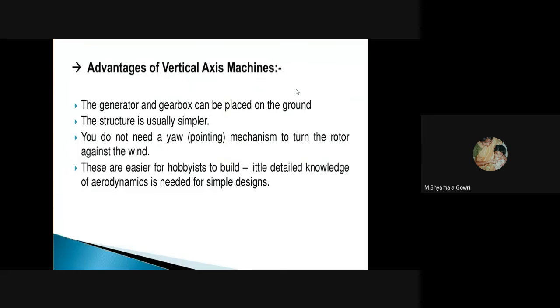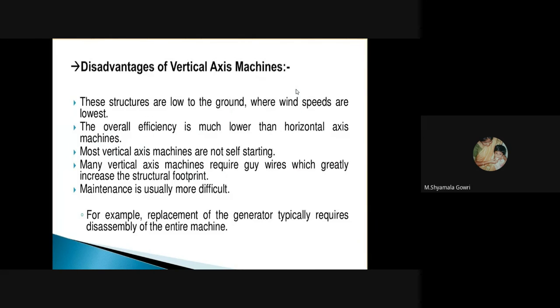So next we will see the advantages of vertical axis wind turbines. First one is that the generator and gearbox can be placed on the ground. But in the case of horizontal axis wind turbines, the generator and gearbox are placed in the nacelle and the nacelle is kept on the tower. Here the structure is usually simpler and you don't need a yaw mechanism to turn the rotor against the wind. These are easier to build and little detailed knowledge of aerodynamics is needed for simple designs. But the drawbacks are that these structures are low to the ground where wind speeds are lowest.